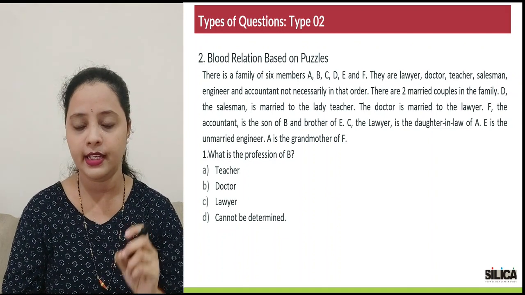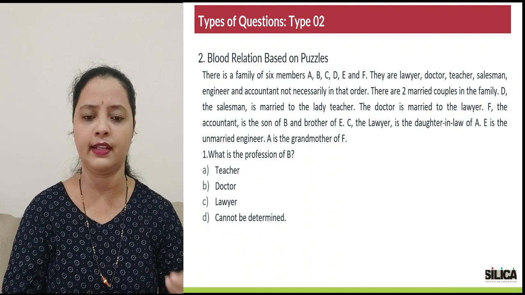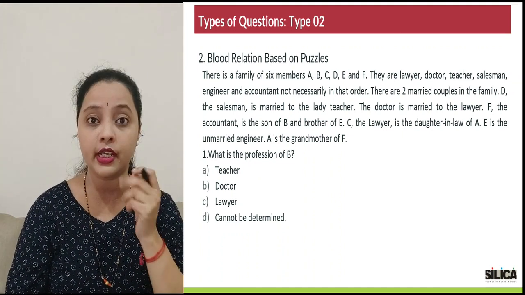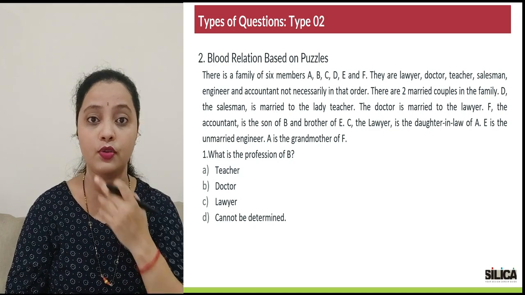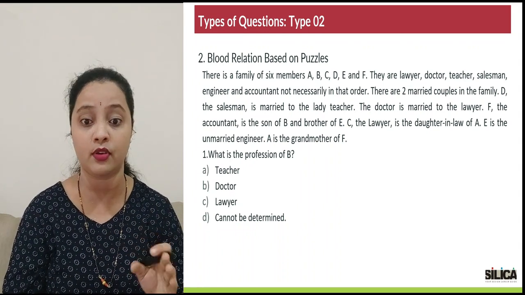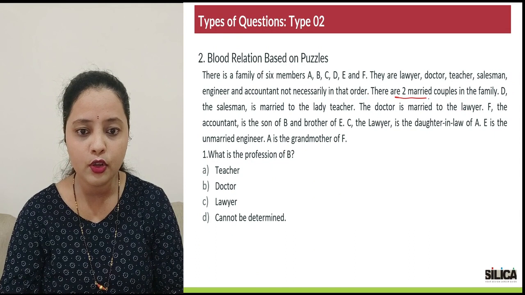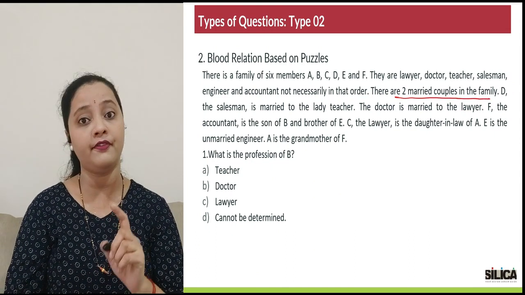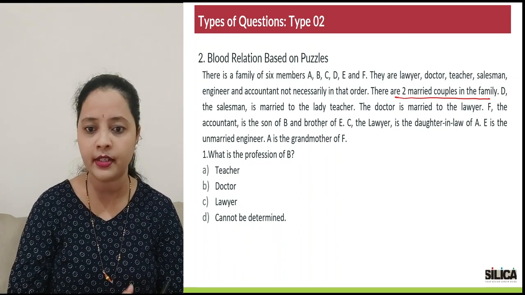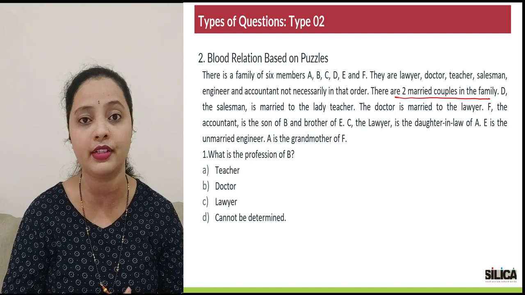Now they say there is a family of 6 members, A to F. There are different professions like lawyer, doctor, teacher, salesman, engineer and accountant. They are not in the order in which the names are being given. So don't just assume that A is a lawyer, B is a teacher and so on. No, that's wrong. They are jumbled up. Then this is giving you one more important thing, that there are 2 married couples in the family. A very important point. Next, D, the salesman, is married.